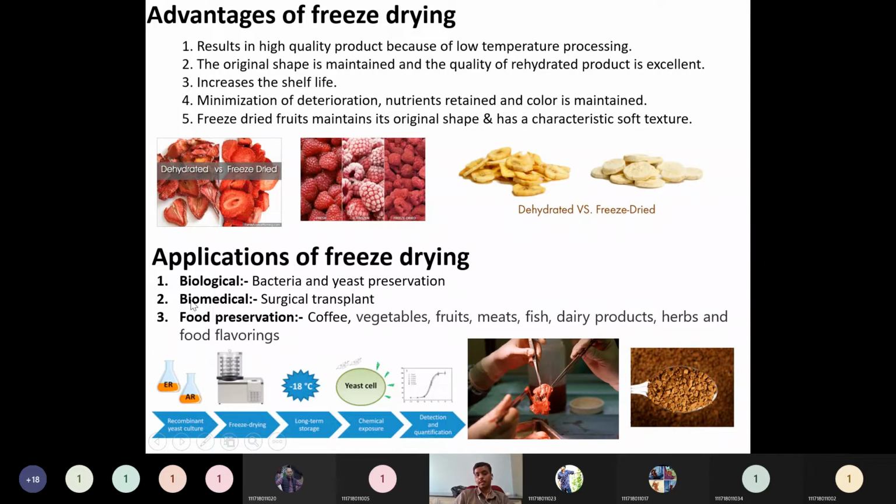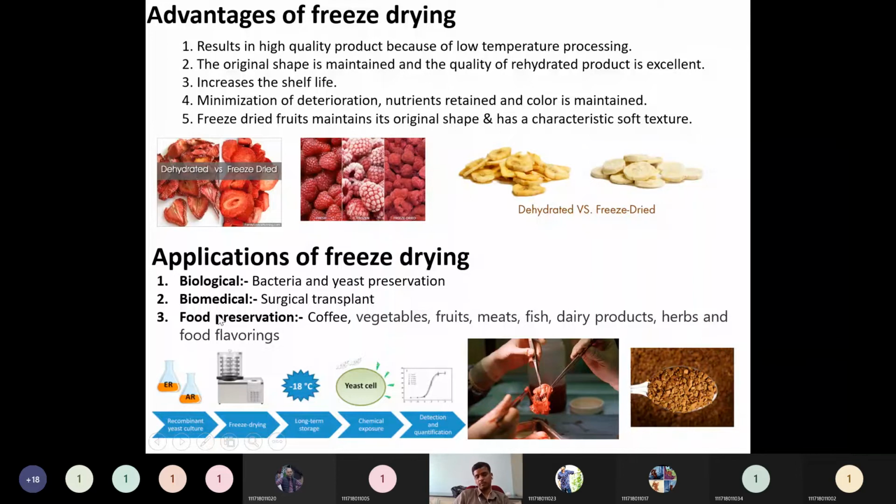Then biomedical applications like surgical transplants. In surgical transplants, some organ of an animal can be preserved without any change in the physical structure. It can be preserved by freeze drying only. But compared with the normal conventional processes, the textures will change. So preservation without changing the textures can be observed only in the freeze drying process.